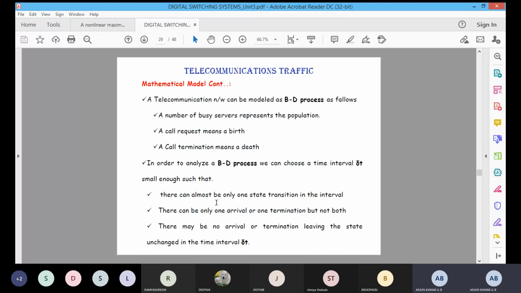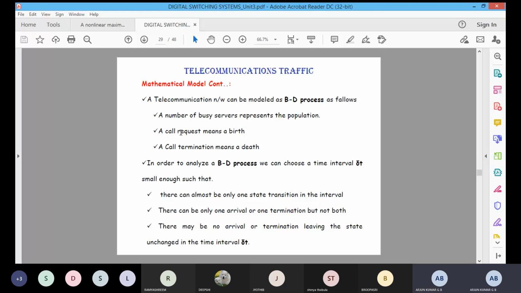It means that the population is nothing but the busy servers. If a call is requested, the state will change to k plus 1. Suppose the call ends at termination, the k state will change to k minus 1. Suppose there is no arrival and no termination, the state remains the same only.